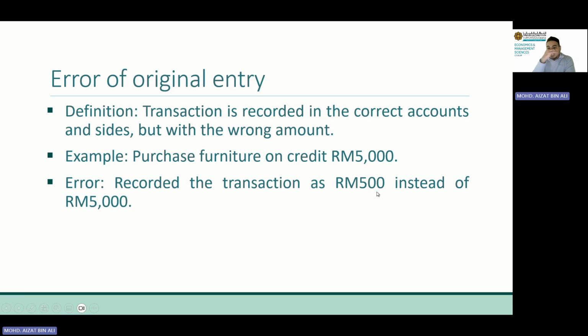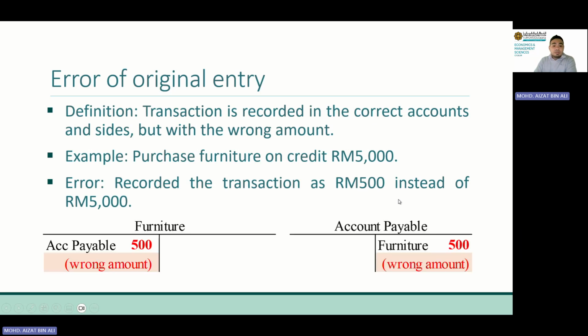It's a bit different than transposition. Transposition error, we switch the location of the digits. But here, the whole amount could be wrong. So in this case, you see, debit furniture. The debit and credit is correct already. Debit furniture, credit account payable, but the wrong amount.